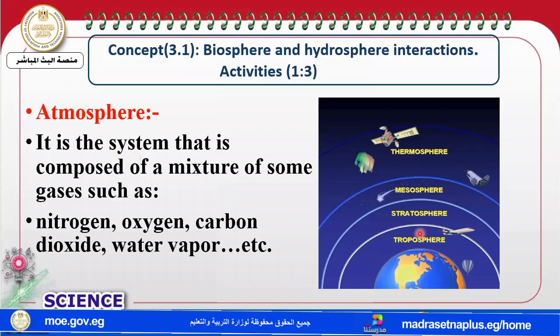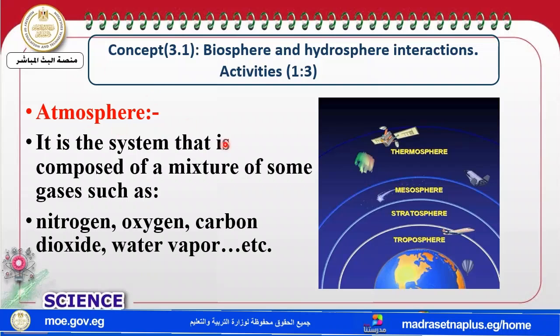These gases can be found in a layer which surrounds what? Surrounds the earth and is called atmosphere, which may combine nitrogen, oxygen, carbon dioxide, and finally water vapor. All of these, my dear students, are called atmosphere.